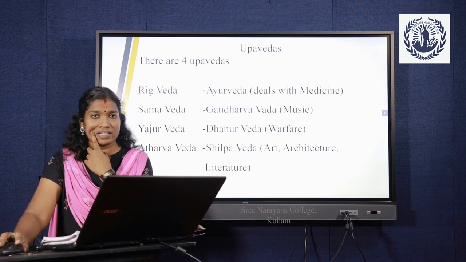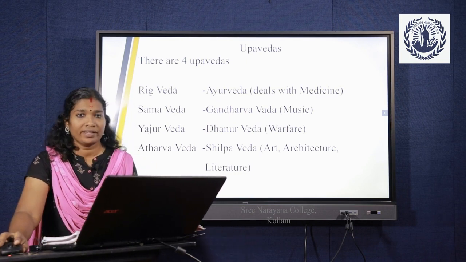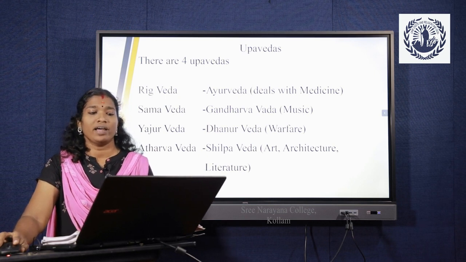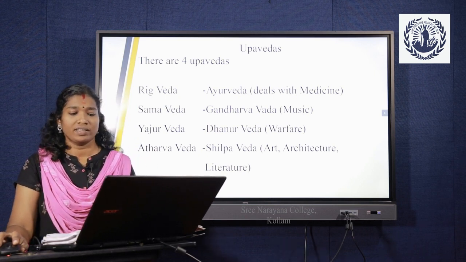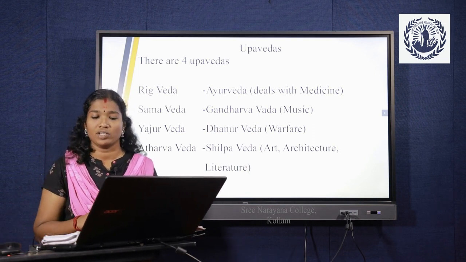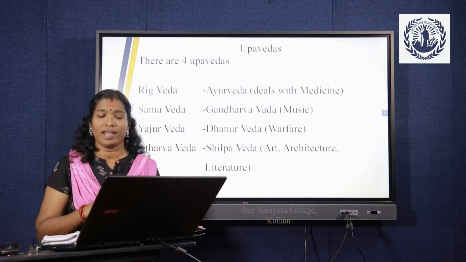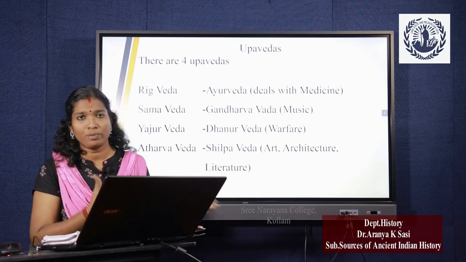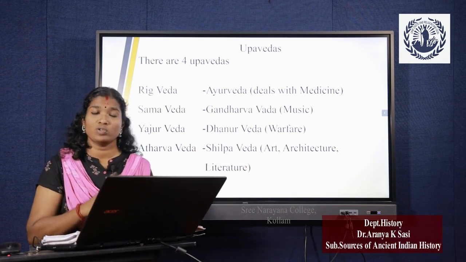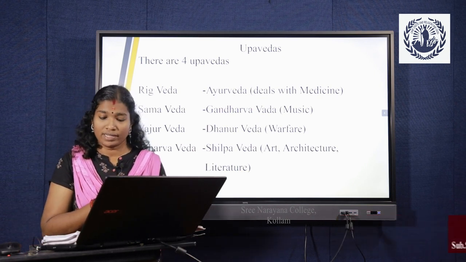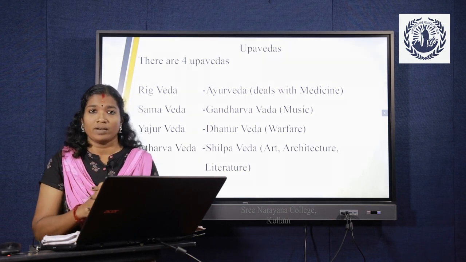Ayurveda deals with medicine, Gandharva Veda deals with music, Dhanurveda deals with warfare, and Shilpaveda deals with art and architecture. These are the sections in the literary sources. The ancient Indian textbooks can be divided into categories on the basis of language, gender, age, and content. The literary sources can be broadly classified into the above mentioned 9 sections. Those books are related to religious and non-religious works. Okay, thank you.